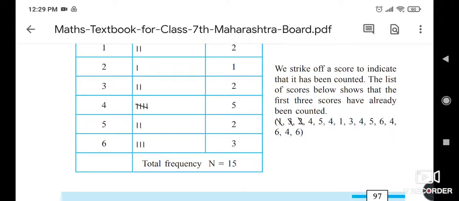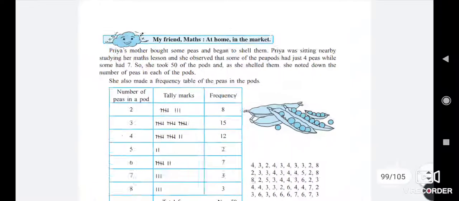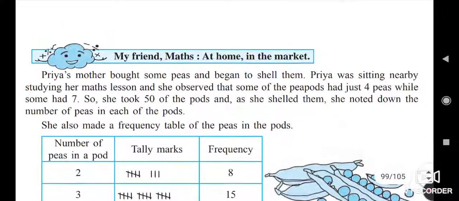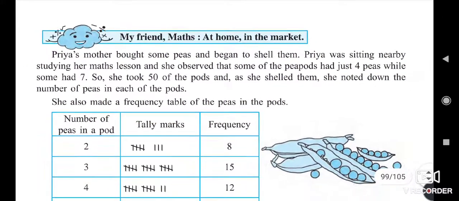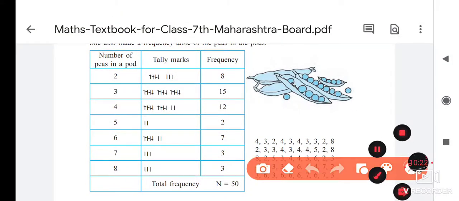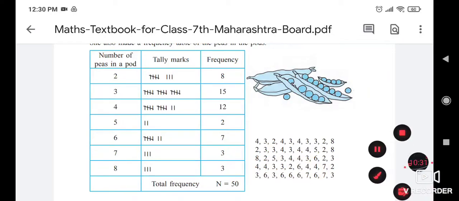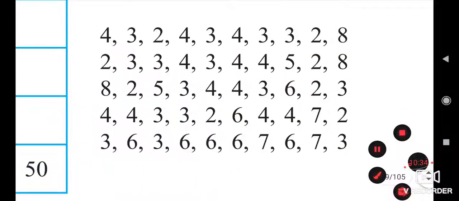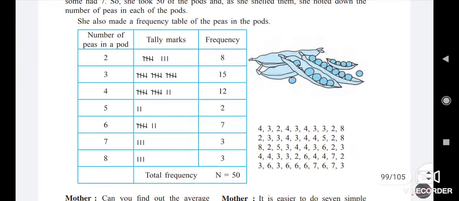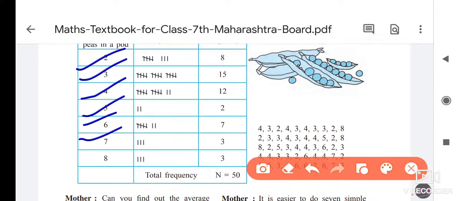In this way, how to make the frequency table, that we also saw in our last class in school. Now here, the girl is there, in the activity, that is Priya. She is sitting with her mother, and her mother is cleaning the peas. Okay, so how many peas are there in one pod? She had recorded it here. If you see, the smallest number is 2 and the greatest one is 7. So inside the frequency table, numbers 2 to 7 are written here: 2, 3, 4, 5, 6, 7 and 8. 8 was there, yes, here 8 is here, sorry.